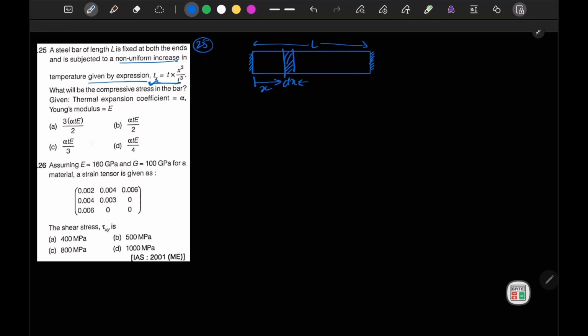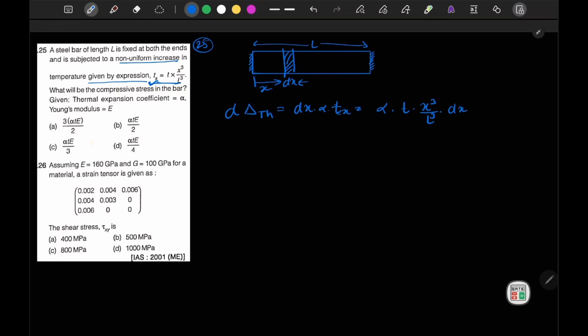For this dx we can write the small change in length due to thermal expansion, given by L alpha delta T, where L is dx, into alpha into Tx. So we can write alpha into Tx as T into x cube by L cube into dx.